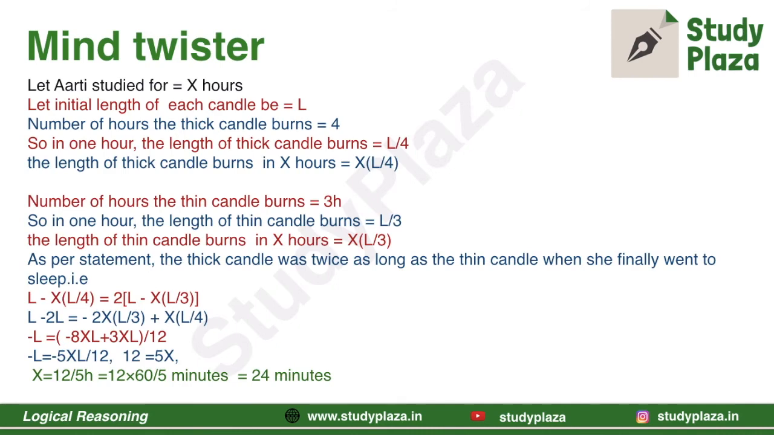Let us solve this question. According to the statement, the thick candle was twice as long as the thin candle when she finally went to sleep. That is, L minus xL upon 4 is equal to 2 times L minus xL upon 3. If we solve it, we get 12 is equal to 5x, or x is equal to 12 by 5 hours, or we can say x is equal to 12 into 60 by 5 minutes, or 24 minutes. That means Aarti studied for 24 minutes in the candlelight. I hope you have understood this answer nicely.